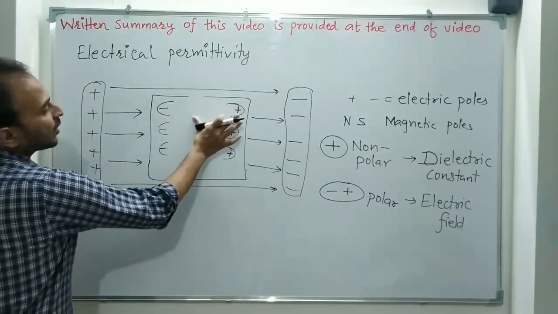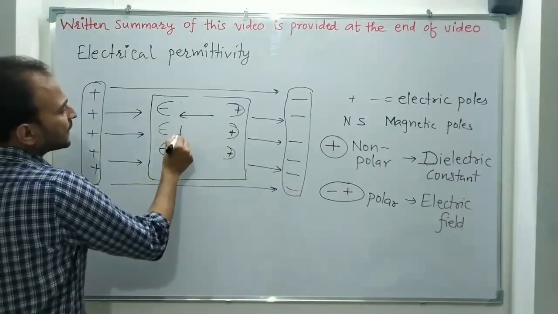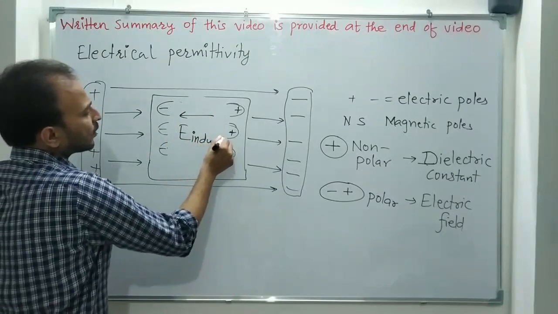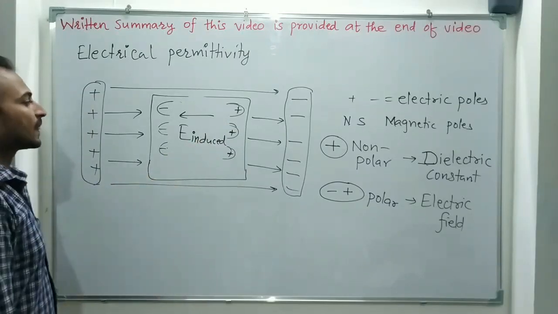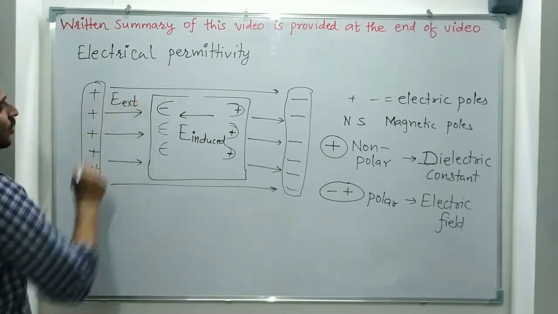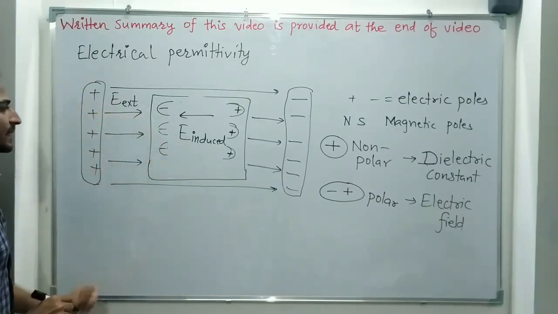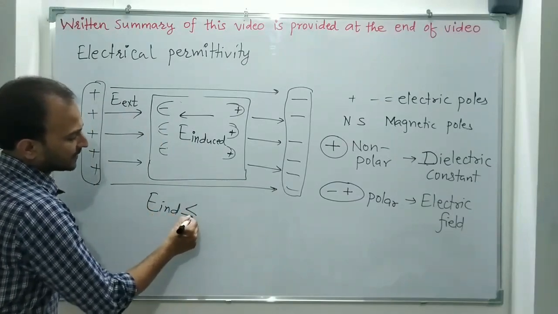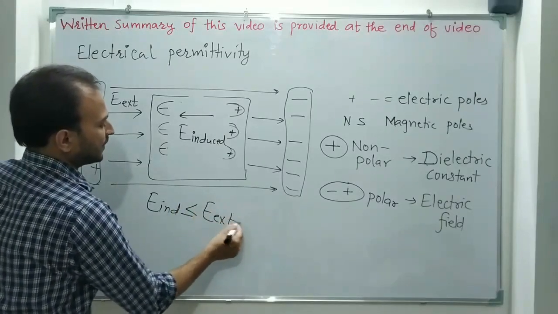Due to this, one more electric field is created inside the material. It is called the induced electric field. This is the external electric field. The induced electric field is always opposite to the external electric field, and this induced field is less than or equal to the external electric field.